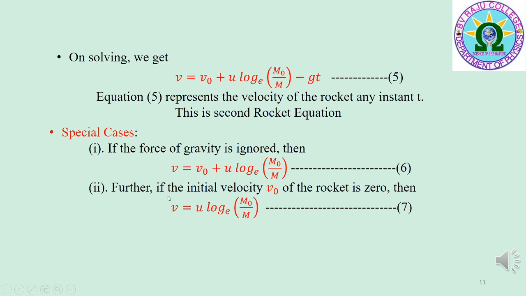Further, if the initial velocity v0 of the rocket is 0, then v is equal to u log m0 by m to the base e, that is equation 7. From equations 5, 6 and 7, we can determine the velocity of the rocket in the presence of gravitation, in the absence of gravitation, and if the initial velocity is 0.